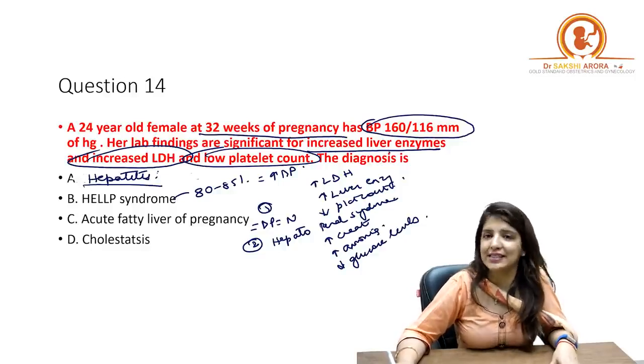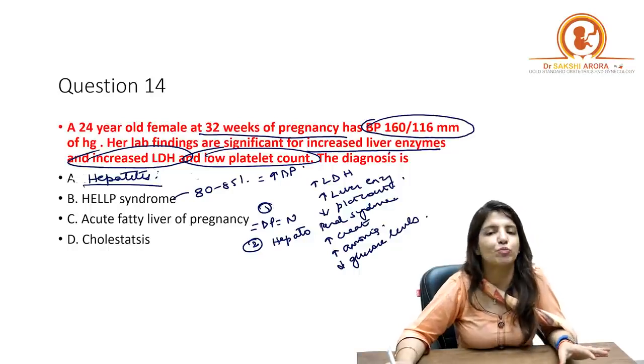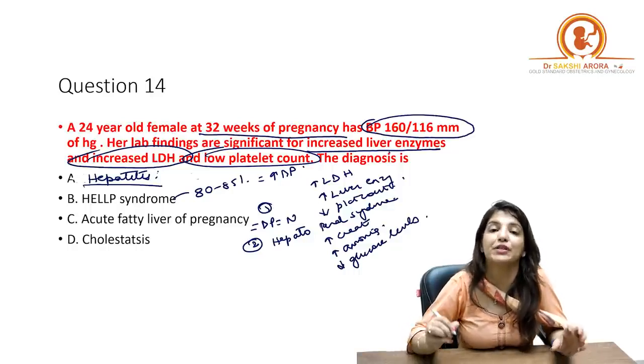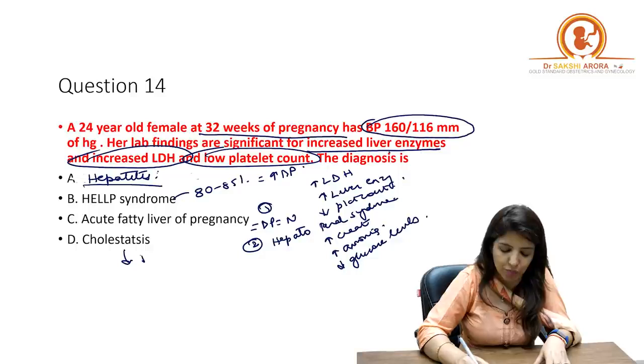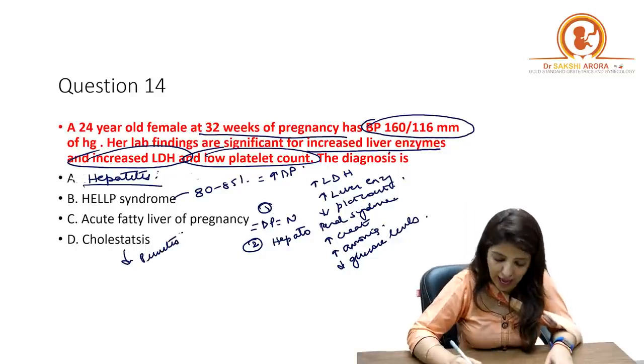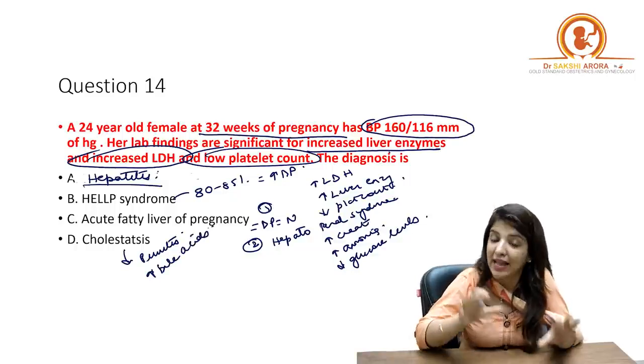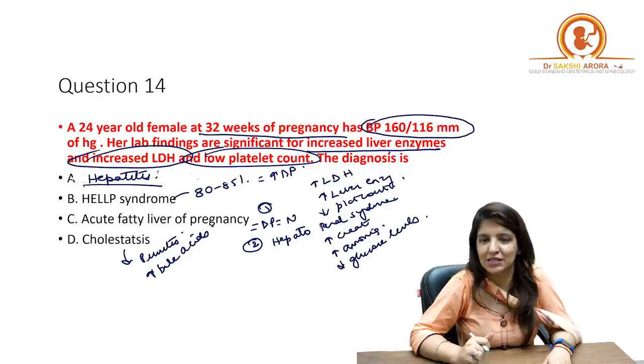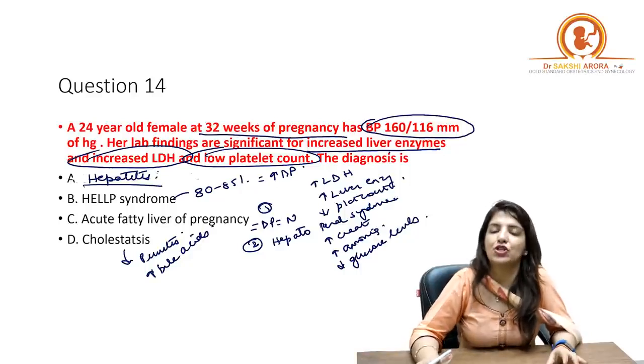Then comes cholestasis. Again, cholestasis also presents in the 3rd trimester, but the presenting feature of the patient is pruritus, which is more towards the palm and sole, and you get an increase in bile acid levels. That's the marker for cholestasis, right? So over here, this patient is a case of HELLP syndrome.